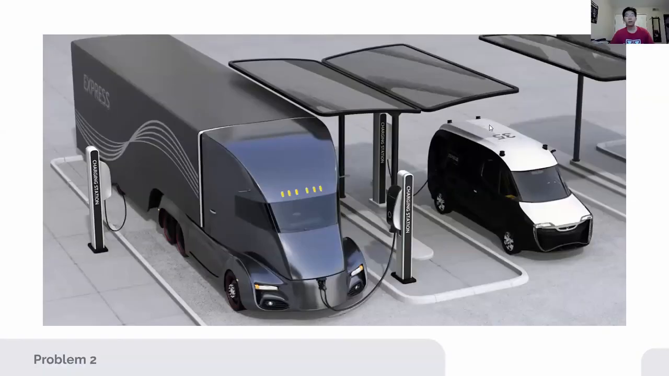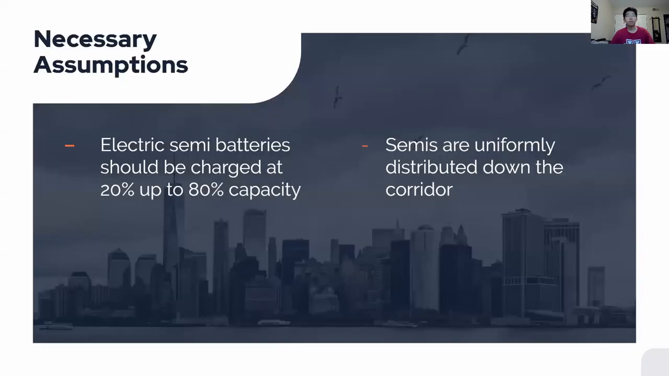So for problem 2, we were given 5 different major freight corridors in the US to and from major cities. And with these corridors, we're tasked with finding the number of charging stations and the number of chargers at each station necessary to supply all of the electric semi-trucks if all trucks were converted. Now, we made 2 main assumptions to accompany our model. There are more, but these are the 2 most important ones.